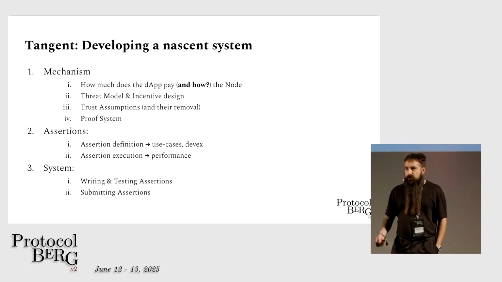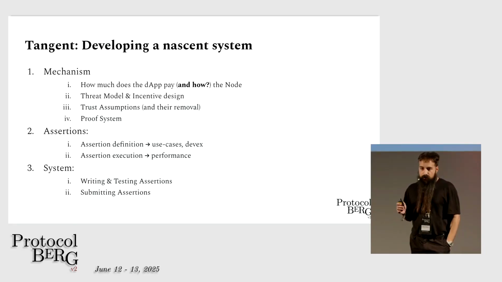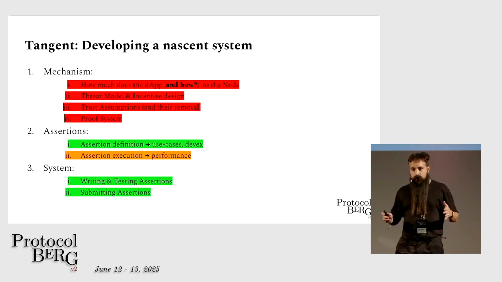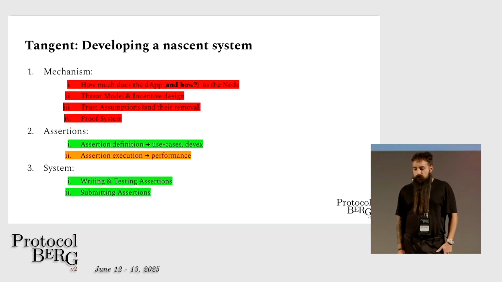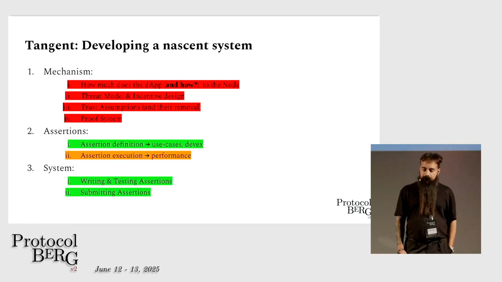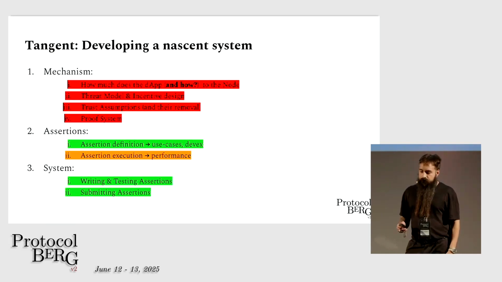that as you develop systems and mechanisms, you'll have to answer. And the best way to tackle this is to just focus on a small part of it, right? You can't tackle the whole mechanism at once. So we decided to focus on use cases, DevEx, writing, testing, this sort of stuff, and then keep all the mechanism very simple, right? What's the simplest instantiation of the mechanism? And I think this is a very good approach on how to develop a mechanism slowly, as you explore it